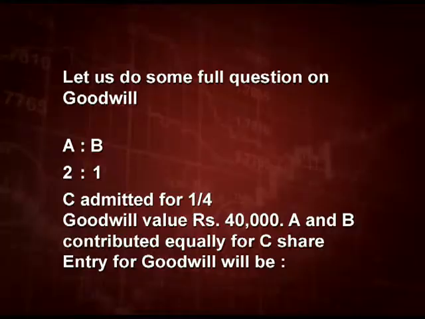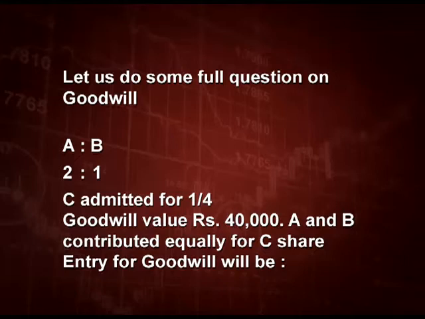Let us start. A and B are in the ratio 2:1, C is admitted for 1/4 share. Value of goodwill given in the question is 40,000 rupees. Now see, C's share is 1/4 and total value is 40,000. What is C's share of goodwill? Yes, 10,000. A and B contributed equally. Please note this word equally. A and B contributed equally for C's share.